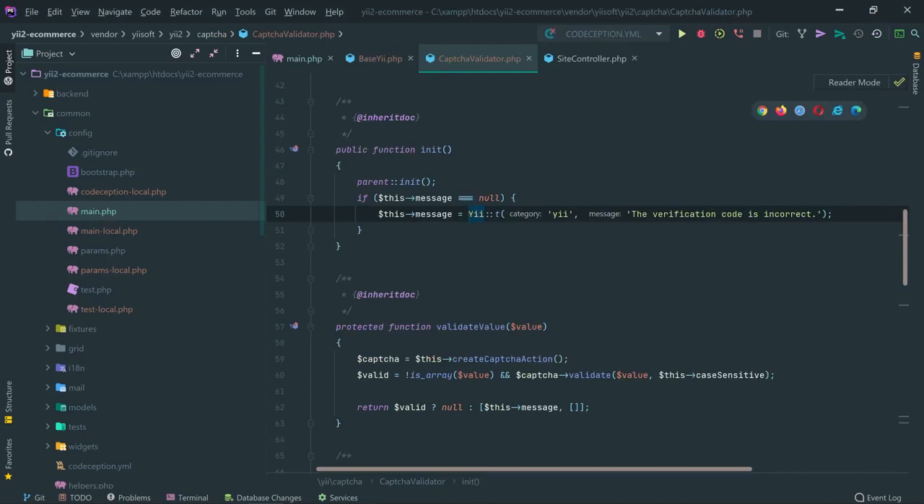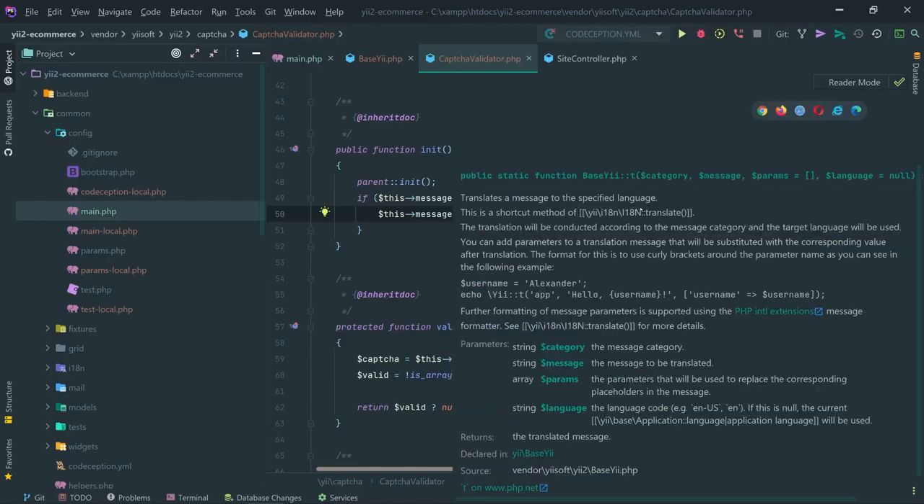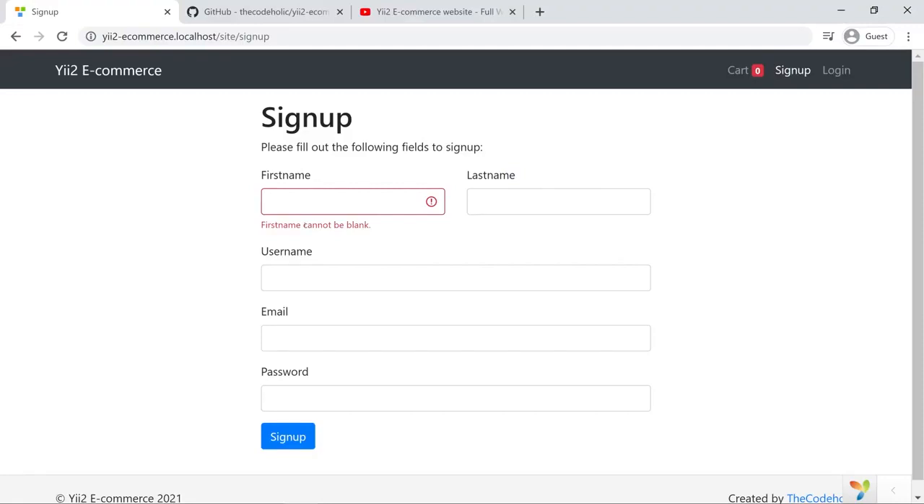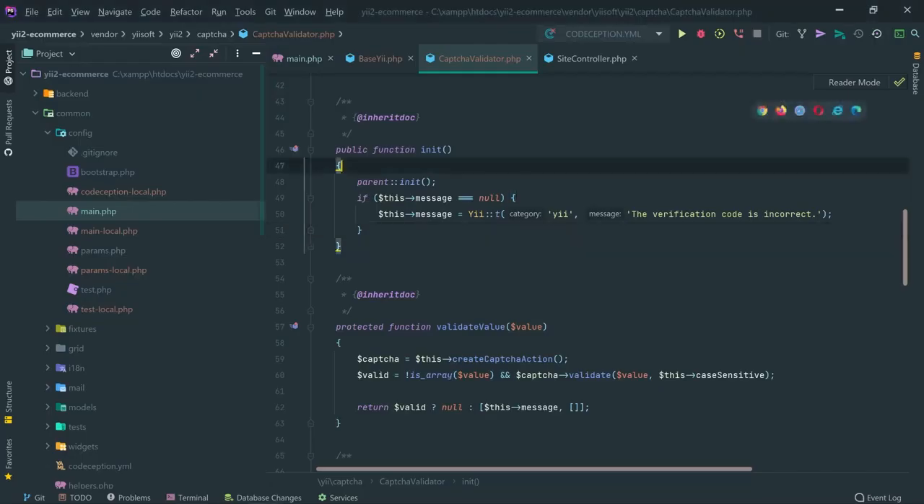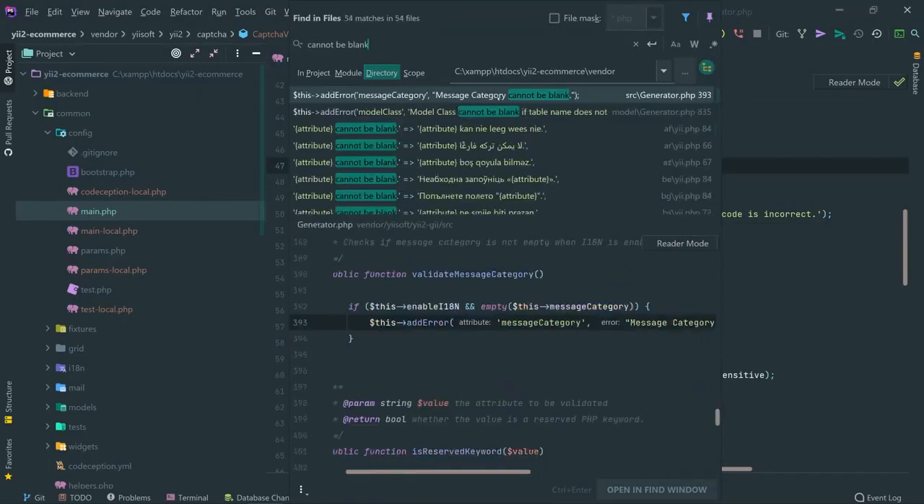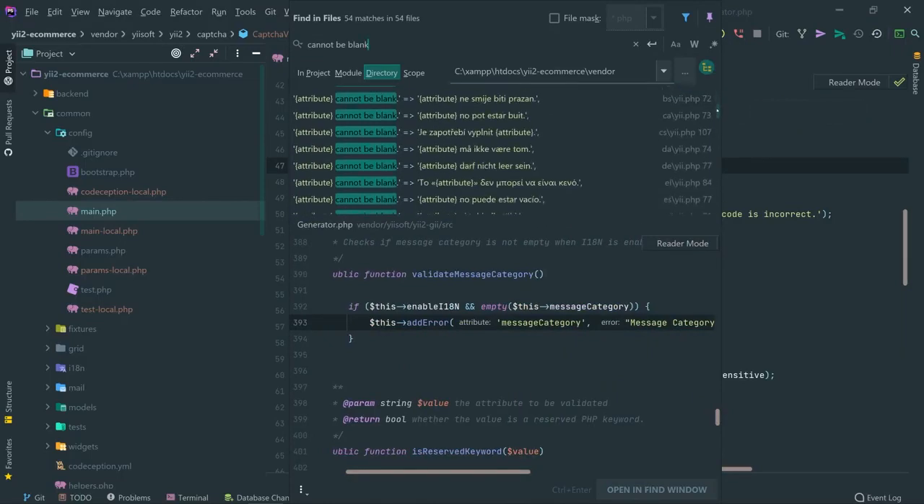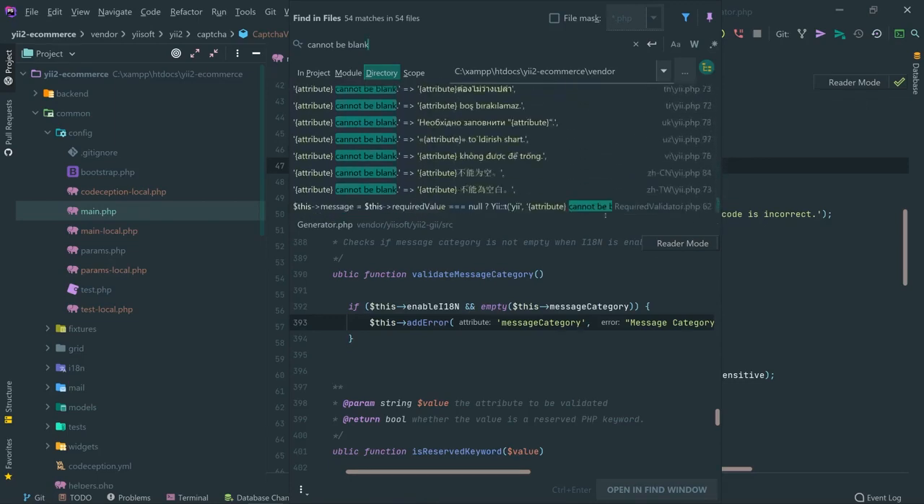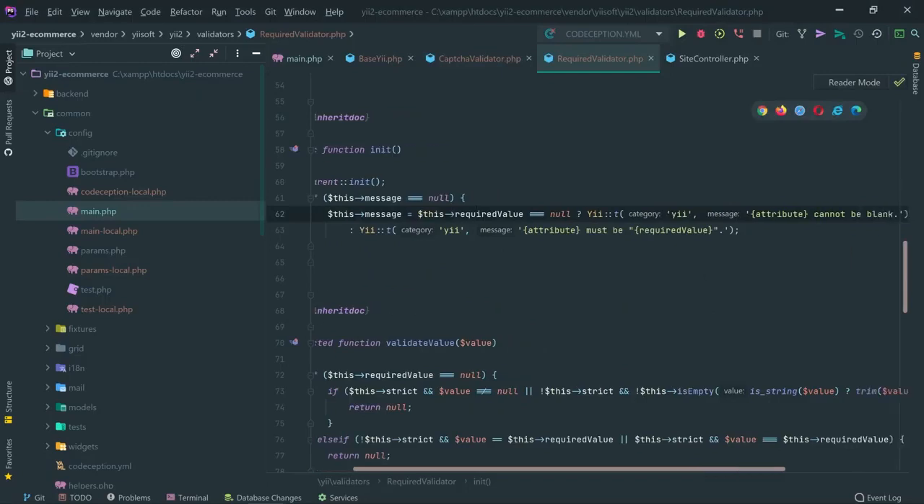So if you want to make your text translatable, you have to call the Yii::t method with some category and with the actual message which you would like to translate. Okay, all texts like the following one, first name cannot be blank. So if we just select that and search in the vendor folder, we see right here a different place. Okay, right here. So look at this.